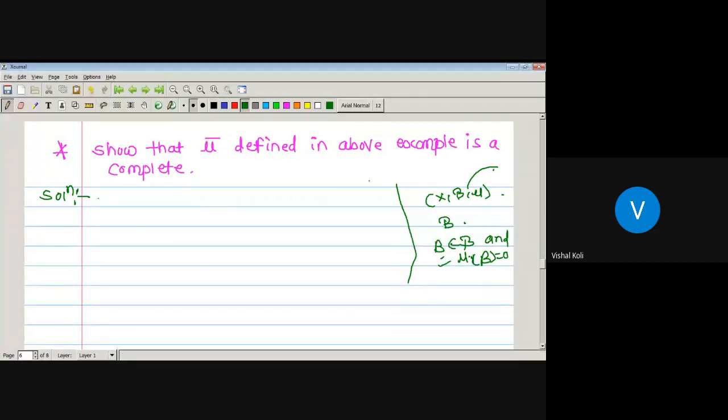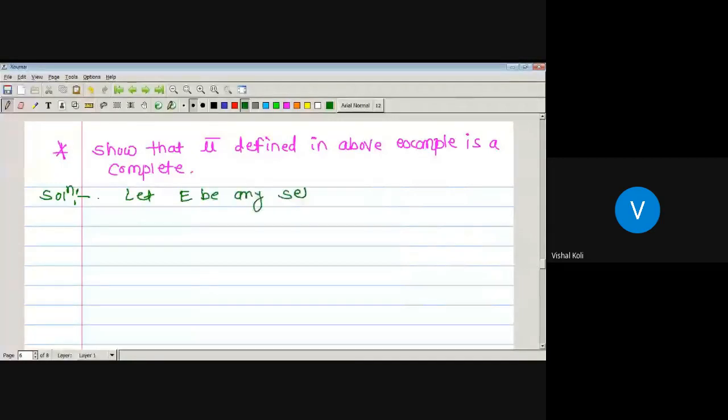Now here we have to prove that this mu bar, which is defined on the collection of all the measurable sets, is a complete measure. For that we have to take one set having measure equal to 0, and from that we have to prove that every subset of this set will be a member of the sigma algebra curly B. Now let E be any set such that mu bar of E equals 0.